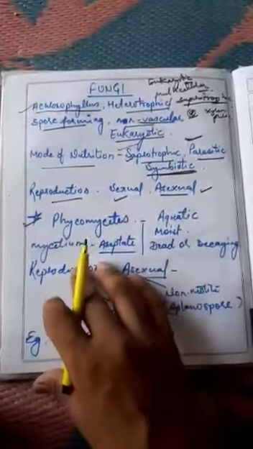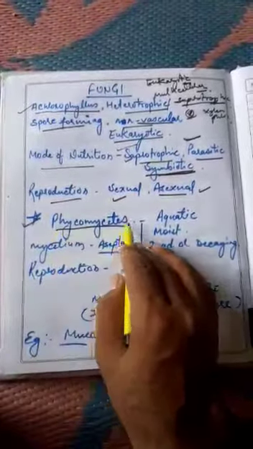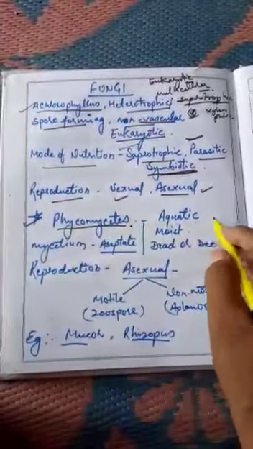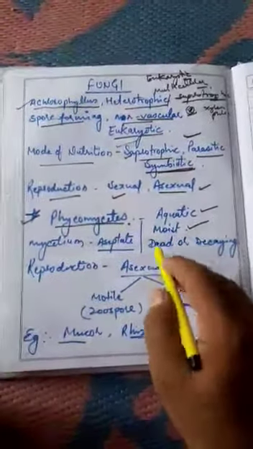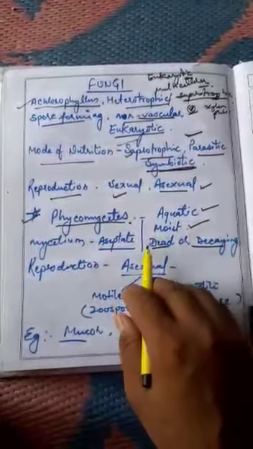So the first group we are talking about, they are divided into four major groups, and we are talking about the first group, phycomycetes. Phycomycetes are mostly aquatic, or they live in moist places. They feed on dead or decaying material.